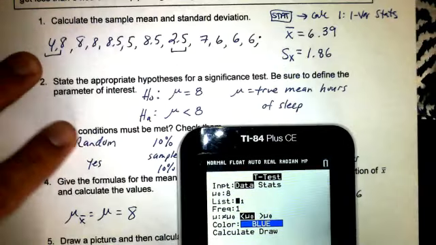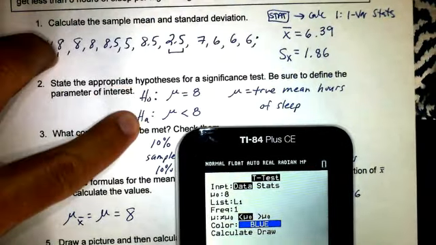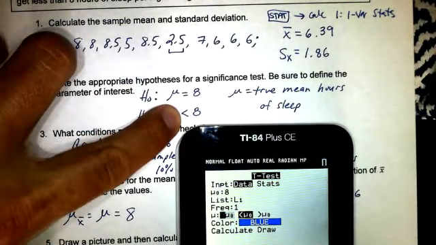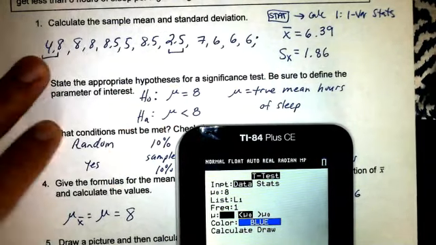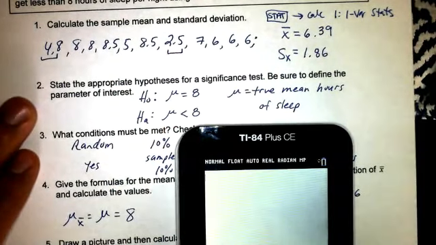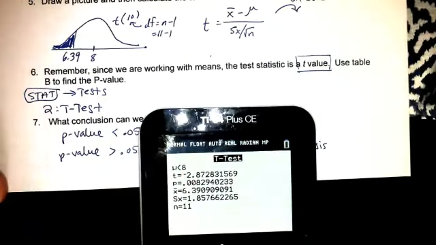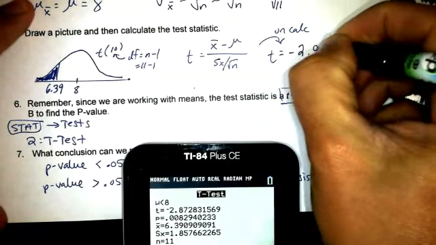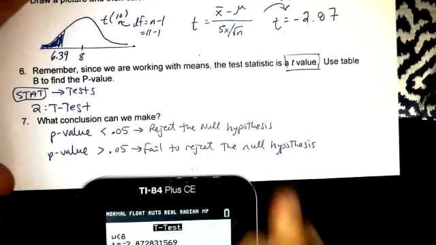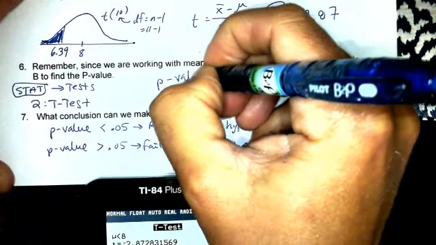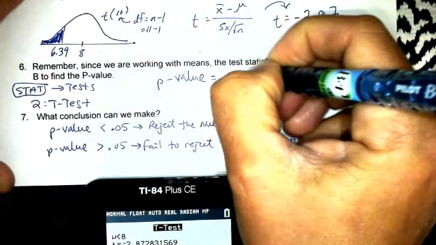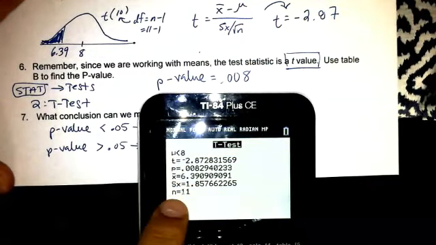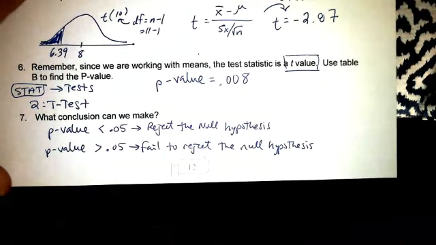Our mu sub 0, that is from our null hypothesis, that's our 8. L1, that's where all my data is, and we are looking for mu less than our 8, so we want less than, that's already highlighted, and we want to calculate, and that'll give us a lot of information here. That'll tell us our t-value is negative 2.87. Our p-value is 0.008, and then it confirms our sample mean, our sample standard deviation, and our sample size.